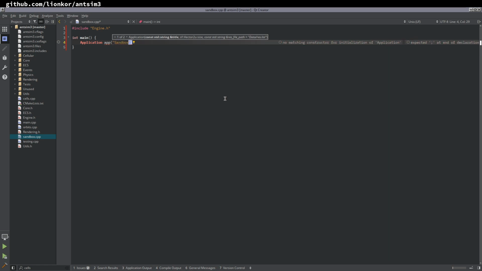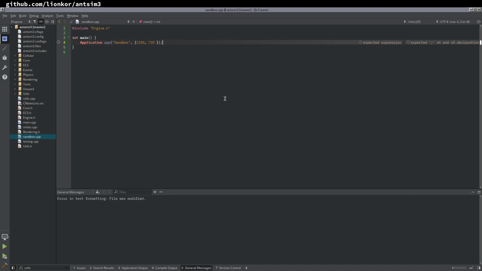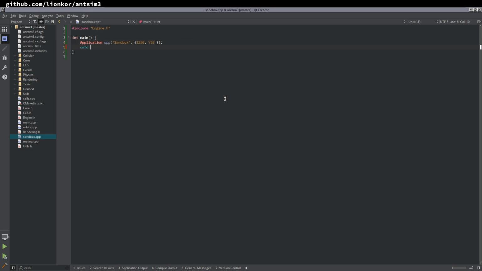Sandbox. Let's make that 1280 by 720, and the res list is gonna be, let's just keep that, doesn't really matter. Okay, auto reference window is app window, auto reference world is app.